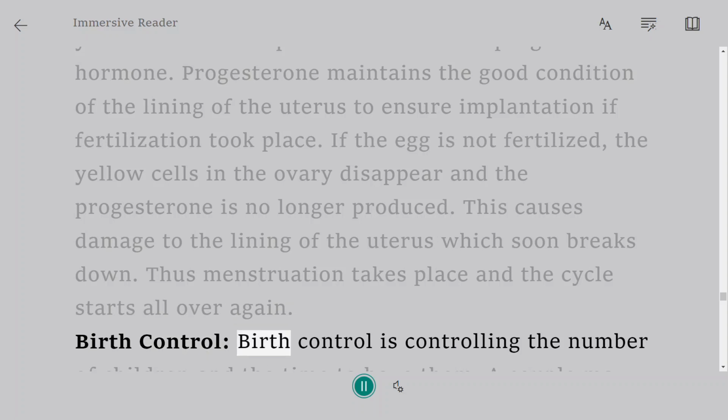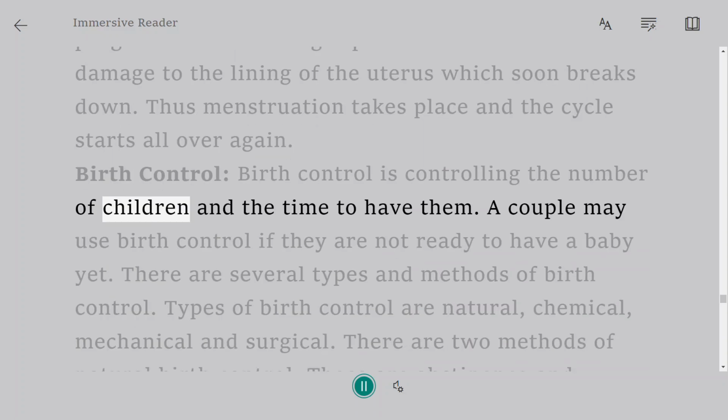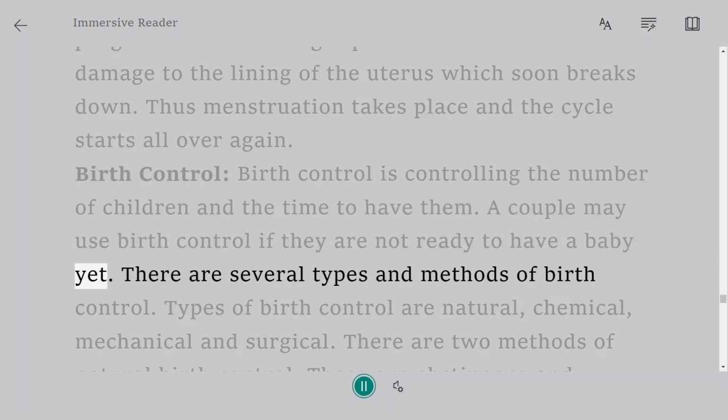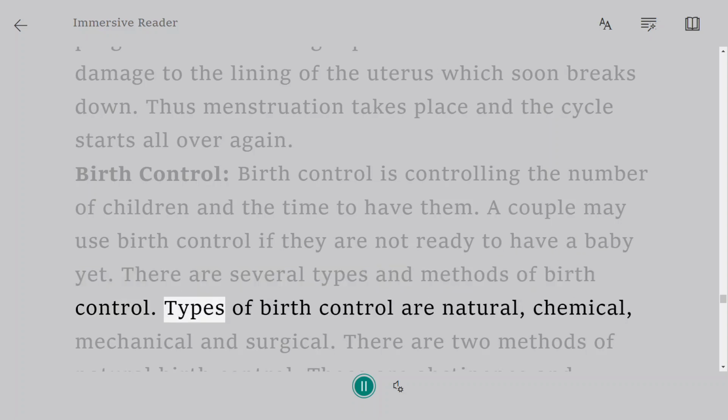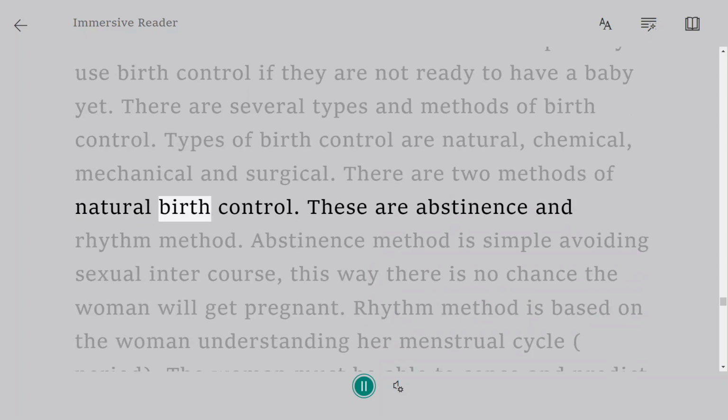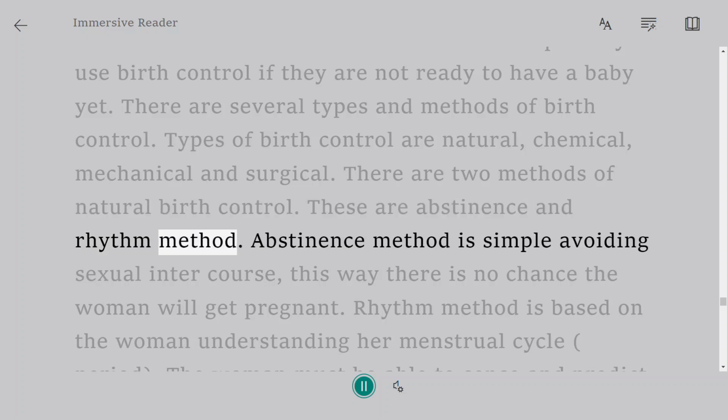Birth control is controlling the number of children and the time to have them. A couple may use birth control if they are not ready to have a baby yet. There are several types and methods of birth control. Types of birth control are natural, chemical, mechanical, and surgical. There are two methods of natural birth control. These are abstinence and the rhythm method.